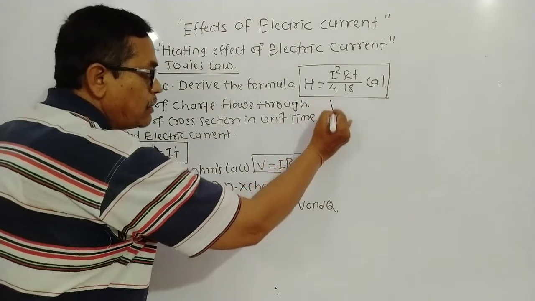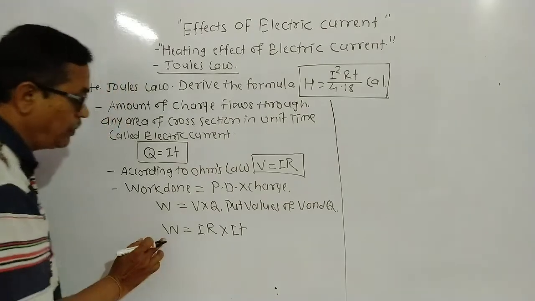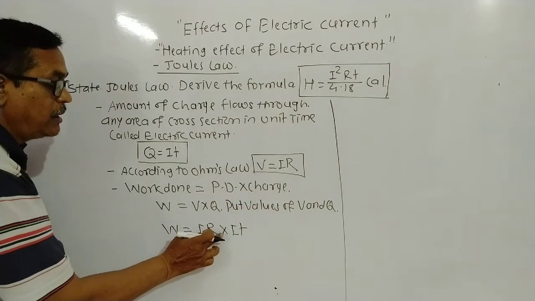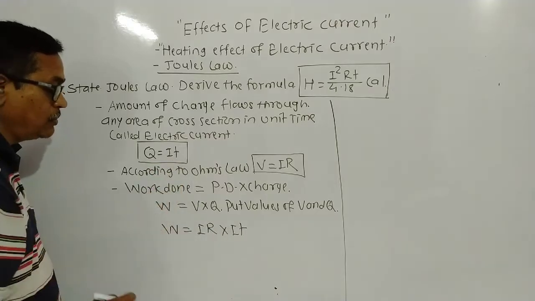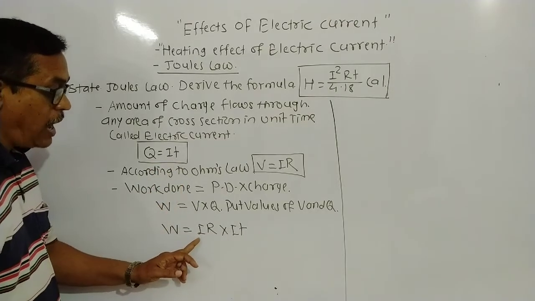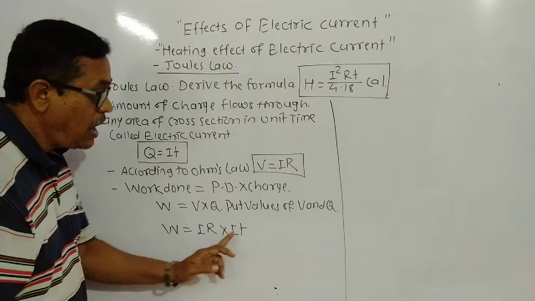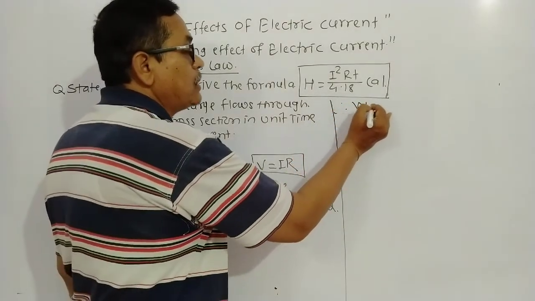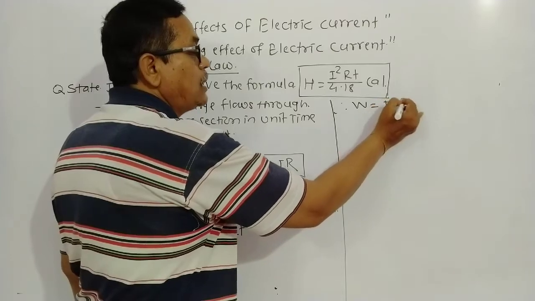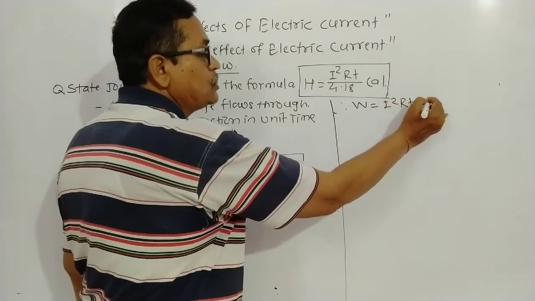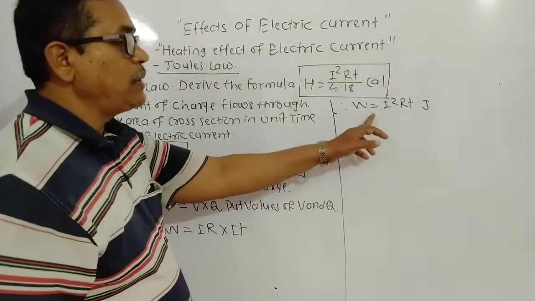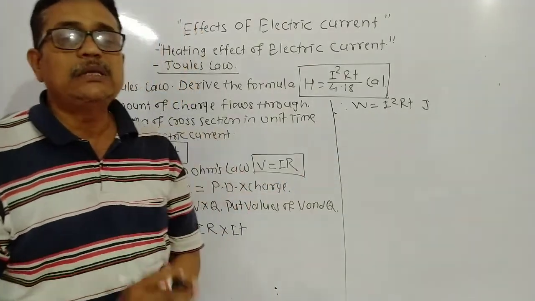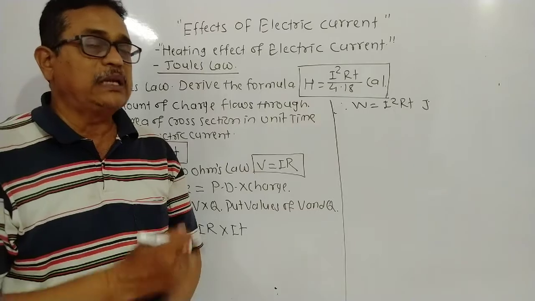Hence, W equals I square RT, and the unit is joule. We get this formula, W equals I square RT. W means work done, and work done means heat generated.